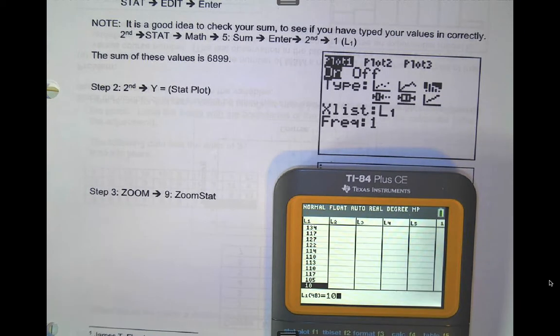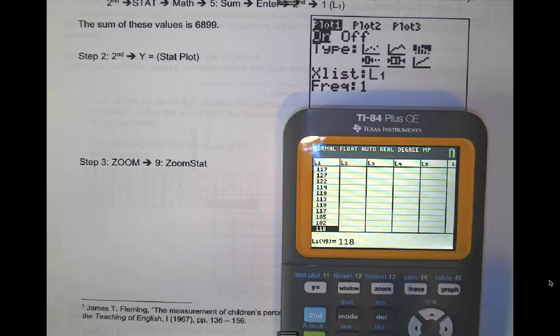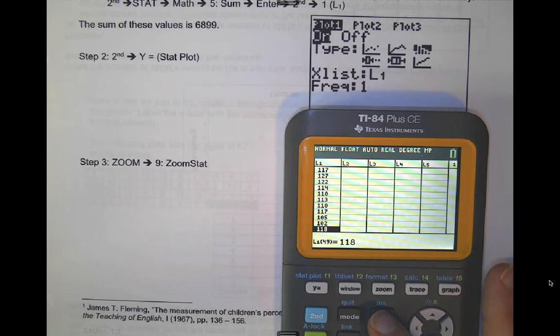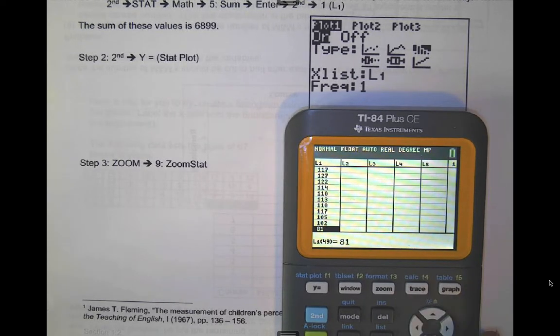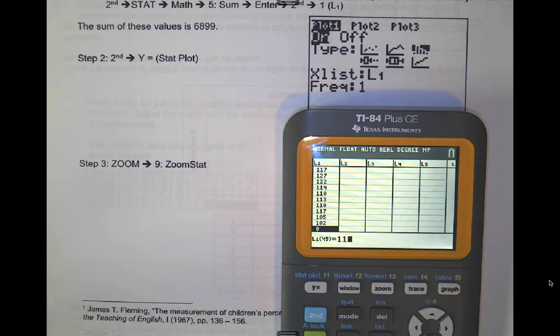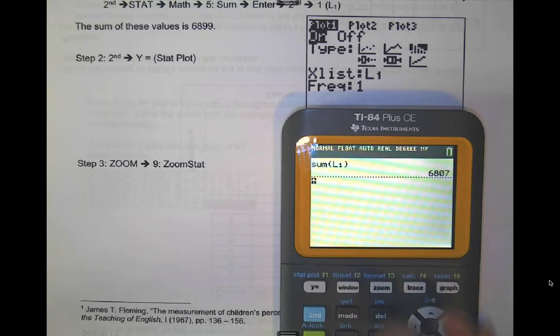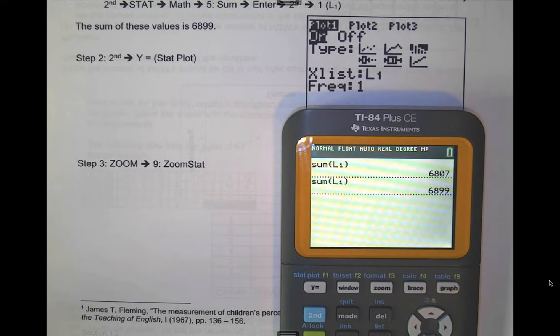So literally you can just type it over. So I type over that. You can always use the delete button if you want to delete a value. So let's say I want to delete that 118, so now it's gone. And then if I want to go back in there, I can just insert. So I can hit second delete and then I get it back. All right, now let's see if I have the right thing here. All right, so now I have the right thing.